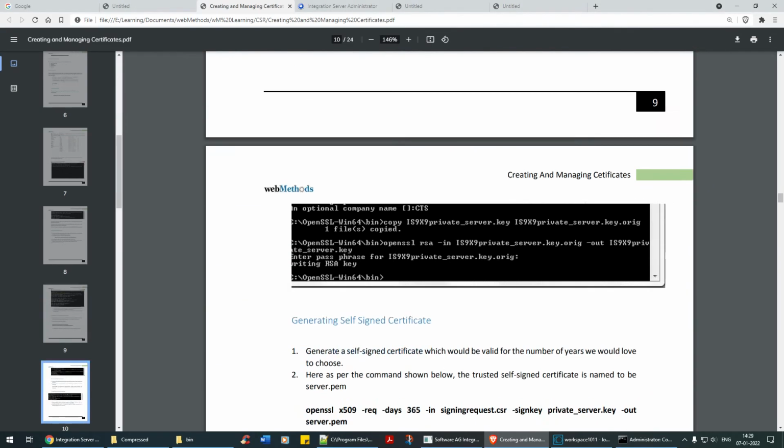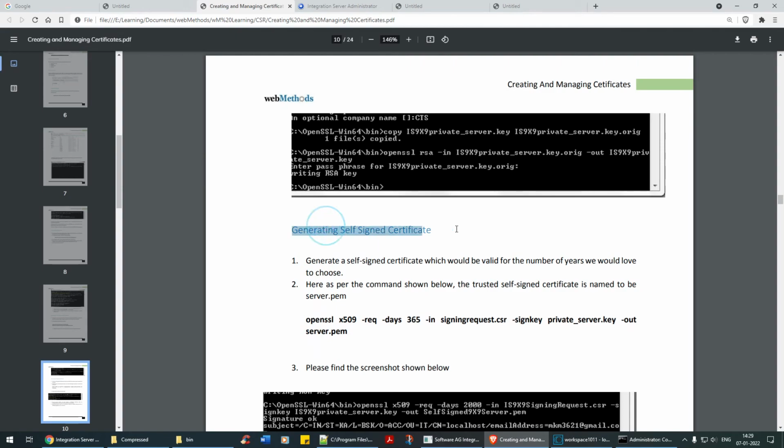Okay, cool. Now generating self-signed certificate. This is the next step. Generally, once you have created this kind of private key and everything, you actually pass this on to the third-party vendor. They sign the certificates and give it back to you. But in our case, we'll be generating the self-signed certificate by ourselves. Generate a self-signed certificate which would be valid for the number of years we would like to choose. As per the command shown below, the trusted self-signed certificate is named to be PEM in PEM format.